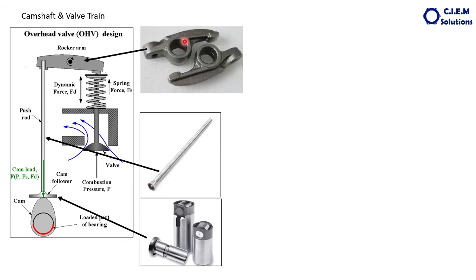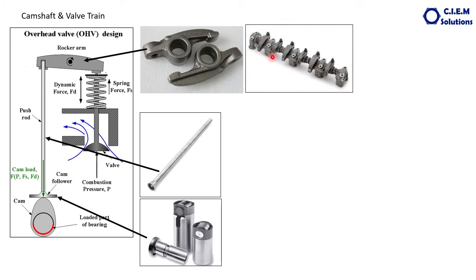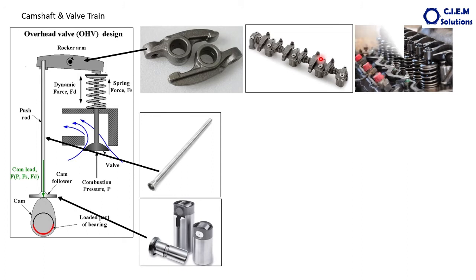These are the rocker levers or rocker arms. There will be bearings inside, which are not shown here. The rocker arms are assembled to a rocker shaft like this, and this is mounted on the cylinder head. You can see this end is always touching the valve stem, whereas this end will be touching the push rod. You can see the hole also provided here for fixing the tappet adjusting screws.